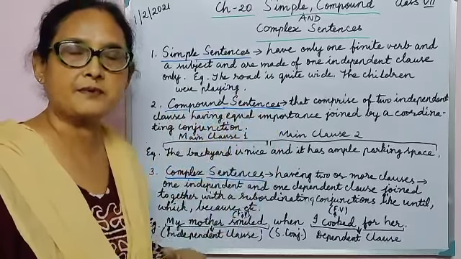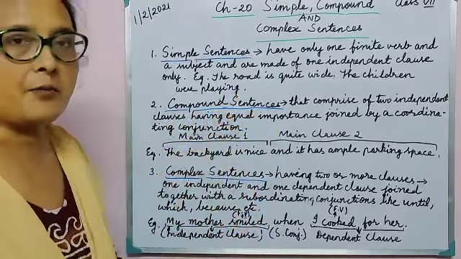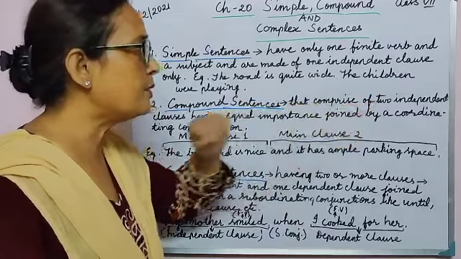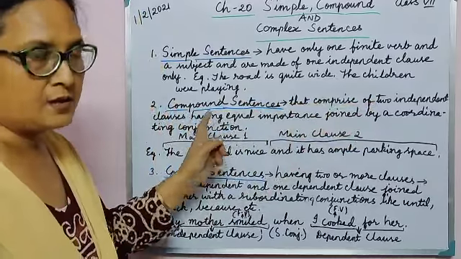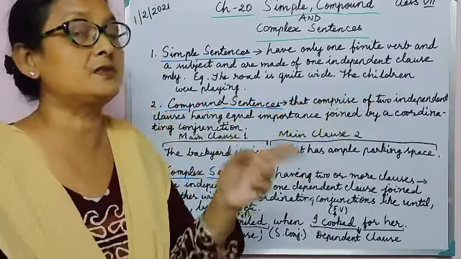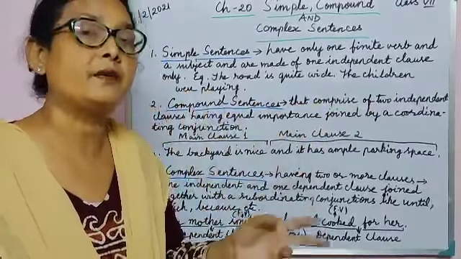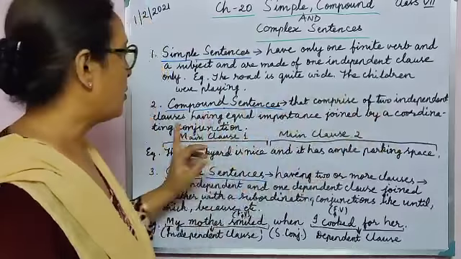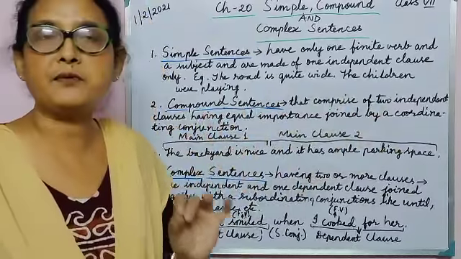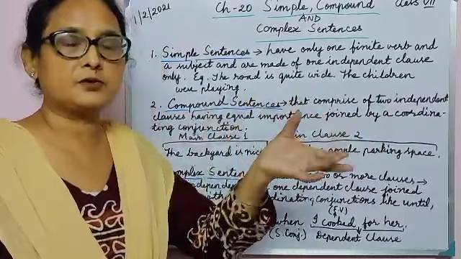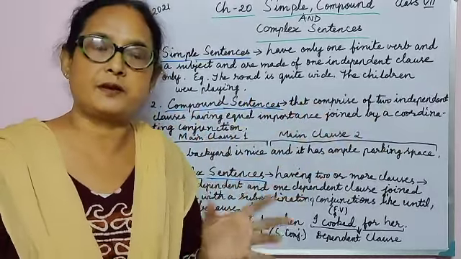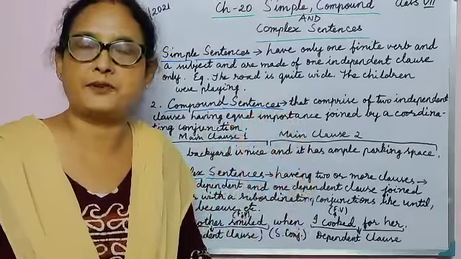That's the second type of sentence we are talking about. A compound sentence is a kind of sentence that comprises two independent clauses of equal rank or equal importance, joined by a coordinating conjunction. What we have to remember is that the two clauses in a compound sentence are of equal rank, which means each can stand on its own.